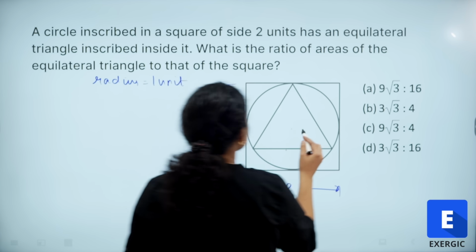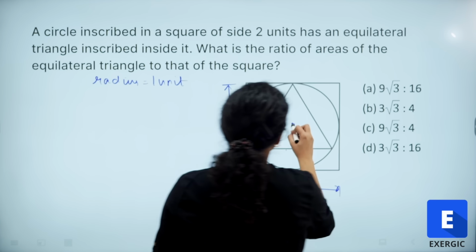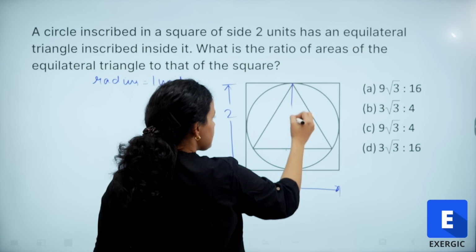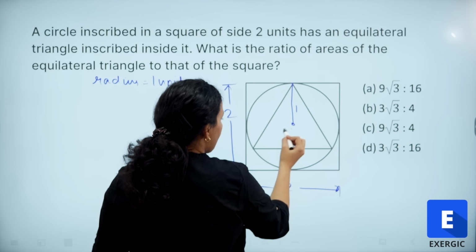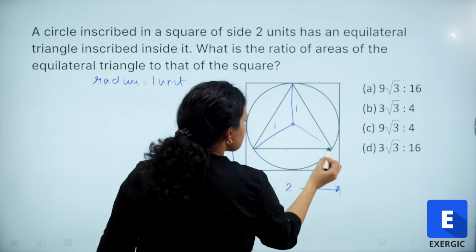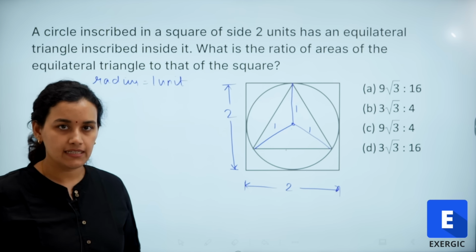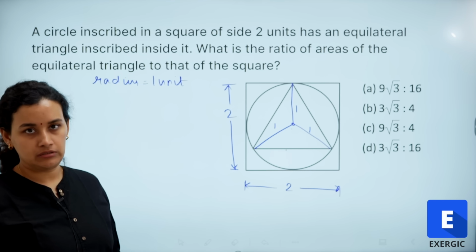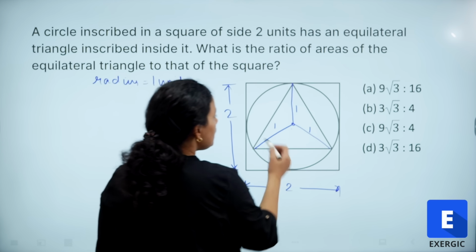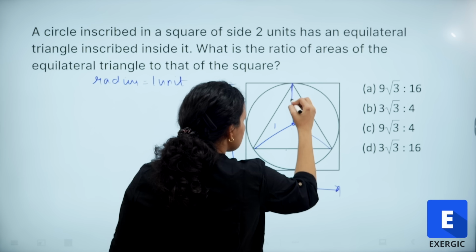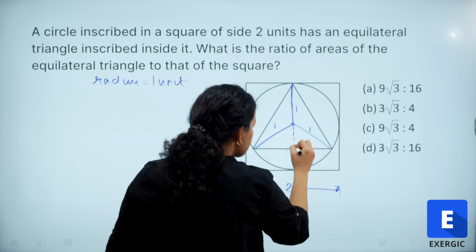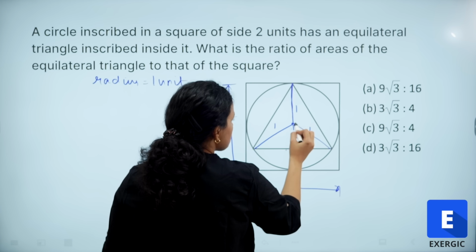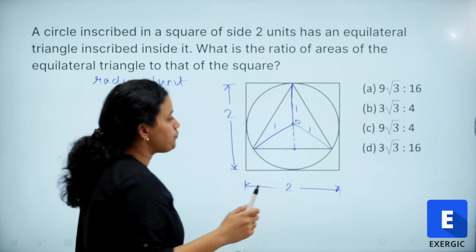So, if I consider somewhere here to be the center of the circle, so I can say this is 1 and this is 1 and this is also 1, right? These are all radius of the circle. This is an equilateral triangle. I'm going to join this part, right?